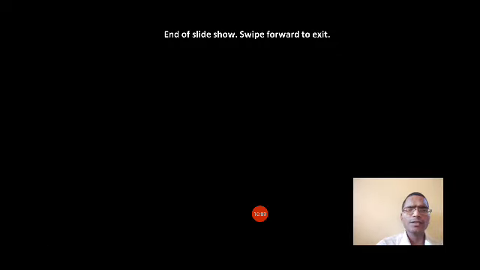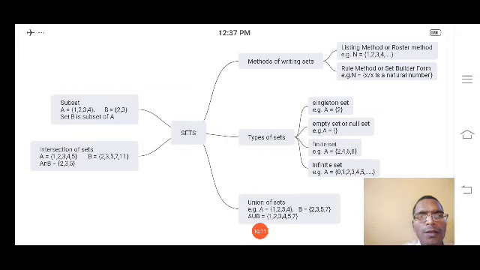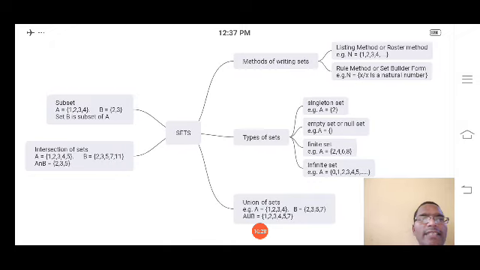Okay, so that's it. Now students, you can see a concept map of this chapter. Today we have done how to identify a set. Then we have seen methods of writing a set, the listing method and the rule method.